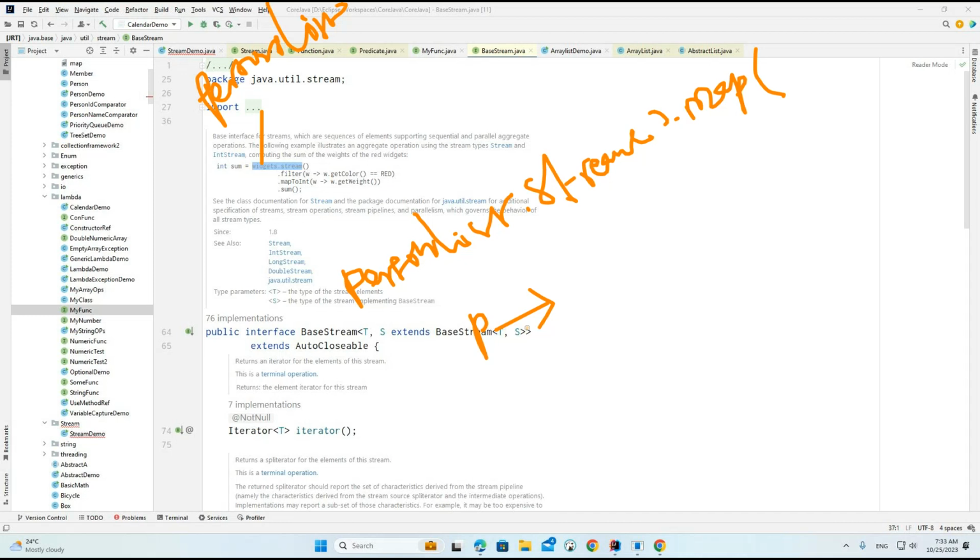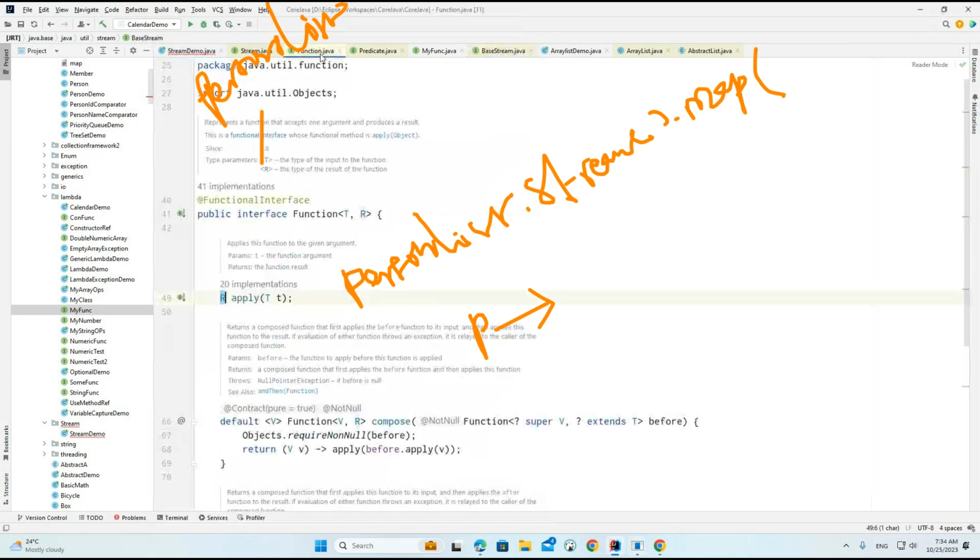The lambda internally works with the Function interface. If it is working with the functional interface, what is the Function's apply method expecting? A type is expected, and it is one parameter. Here I am providing only one parameter.